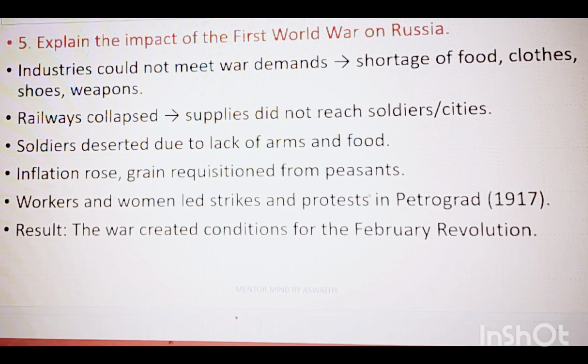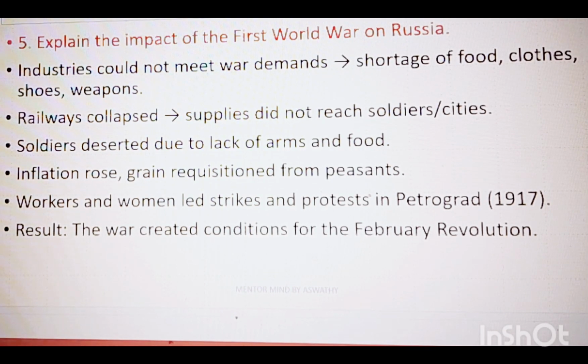Next question is, explain the impact of First World War on Russia. When the First World War happened, the industries in Russia could not meet the war demands. There was shortage of food, clothes, shoes and weapons. Also, the railways collapsed.